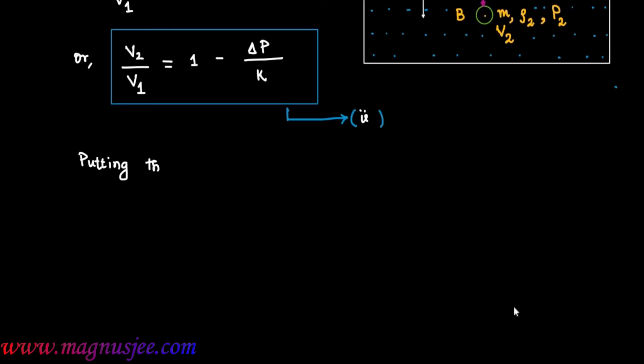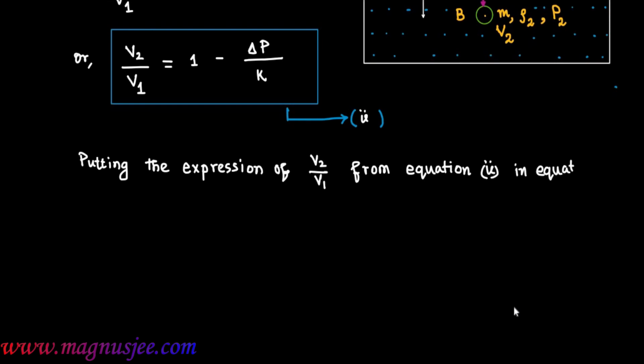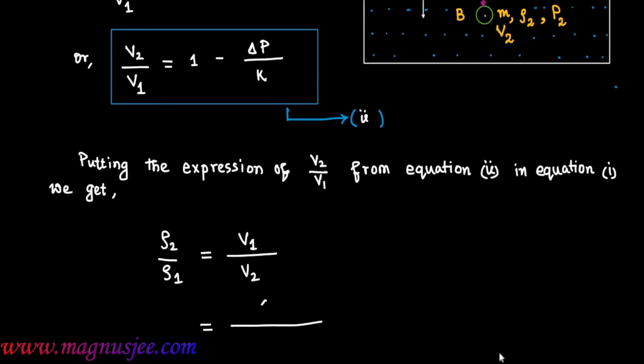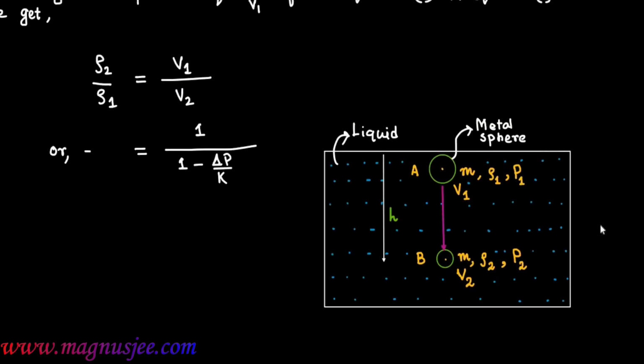Putting the expression of V2 by V1 from equation 2 in equation 1, we get rho 2 by rho 1, which is V1 by V2, equal 1 divided by 1 minus delta P by K. That is, rho 2 by rho 1 equal 1 divided by 1 minus delta P by K. Therefore, rho 2 is equal to K into rho 1 divided by K minus delta P.